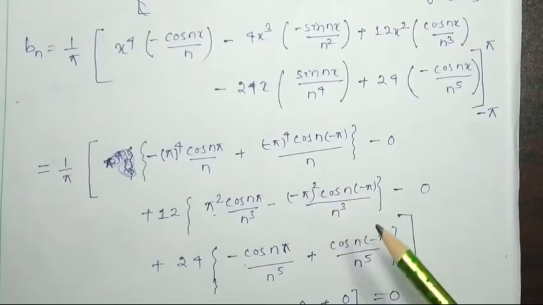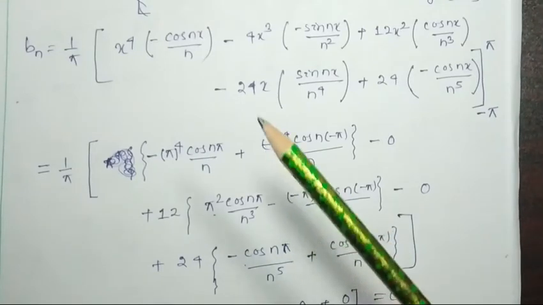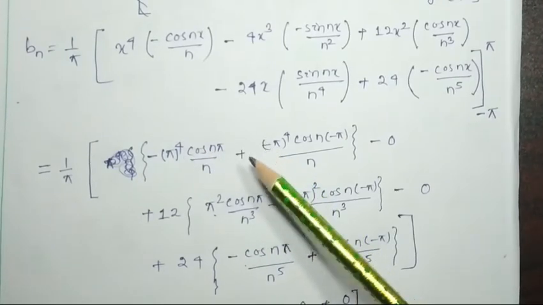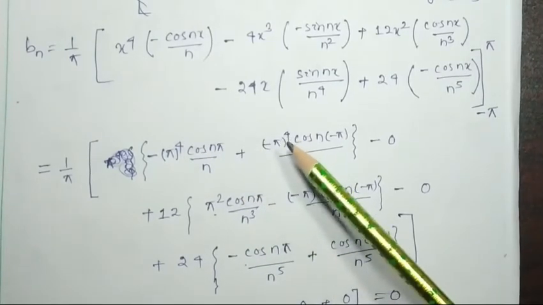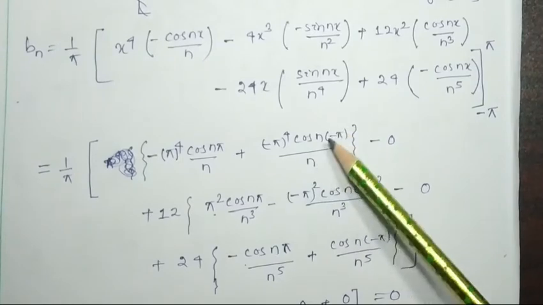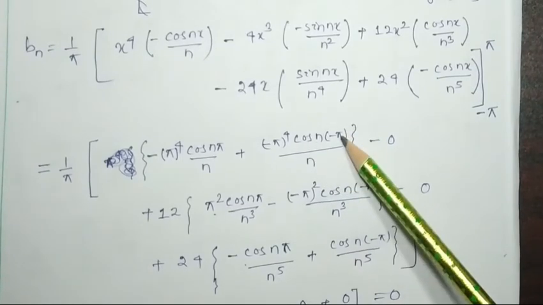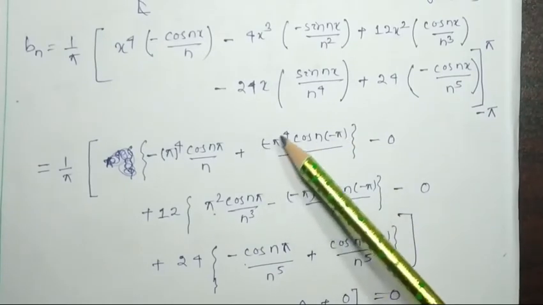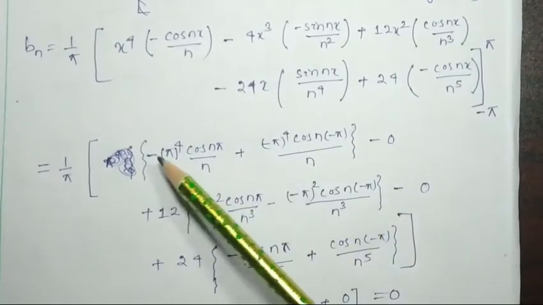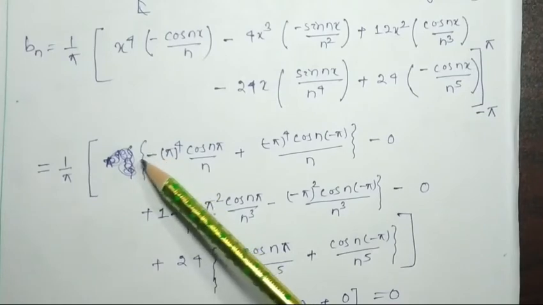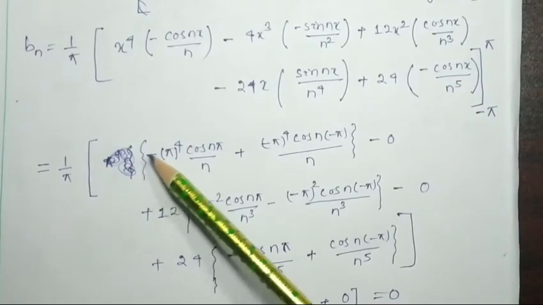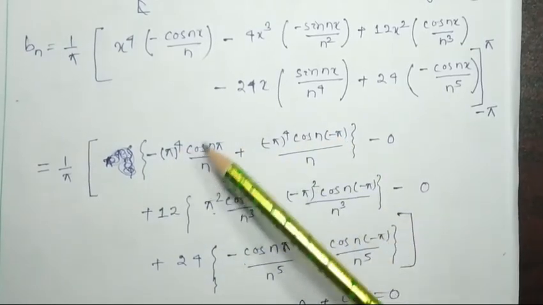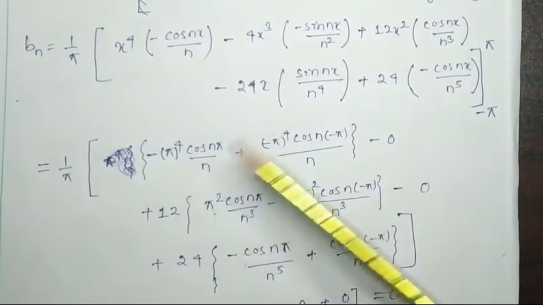So here you can see this is minus pi to the power 4 cos n pi, it will be plus pi to the power 4 cos n pi by n, because cos n minus pi will be cos n pi, as this is an even function, and minus pi to the power 4 will be pi to the power 4. This minus is outside the bracket, so the two terms are equal and opposite and will be cancelled out.